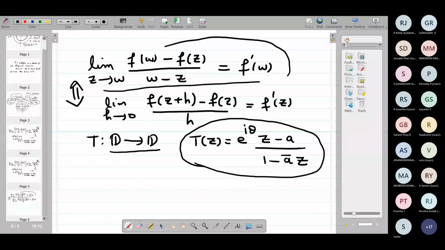That is also easy. But one more crucial thing is that you can prove from the Schwarz lemma that any biholomorphic map from D to D is of this form. Biholomorphic means what?